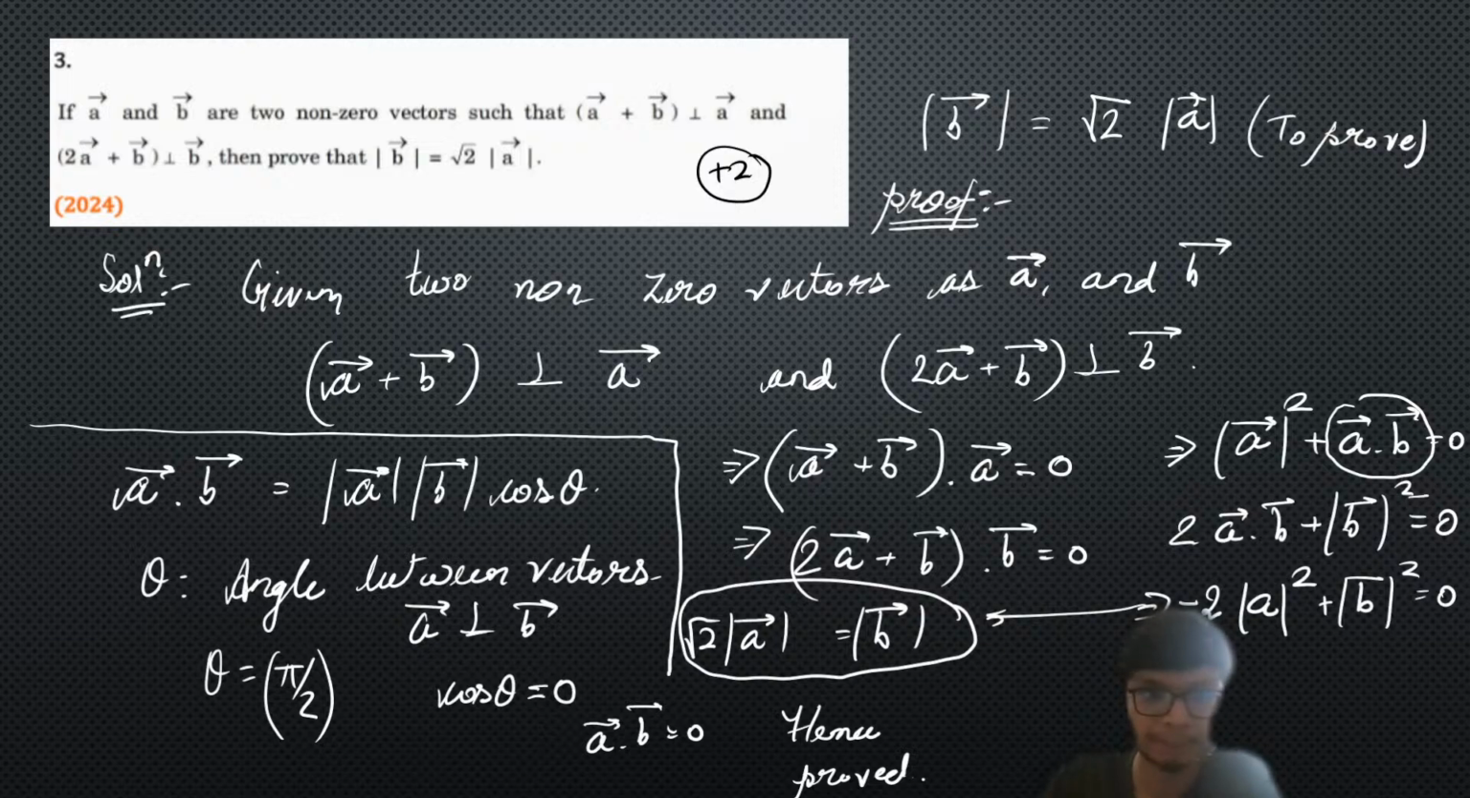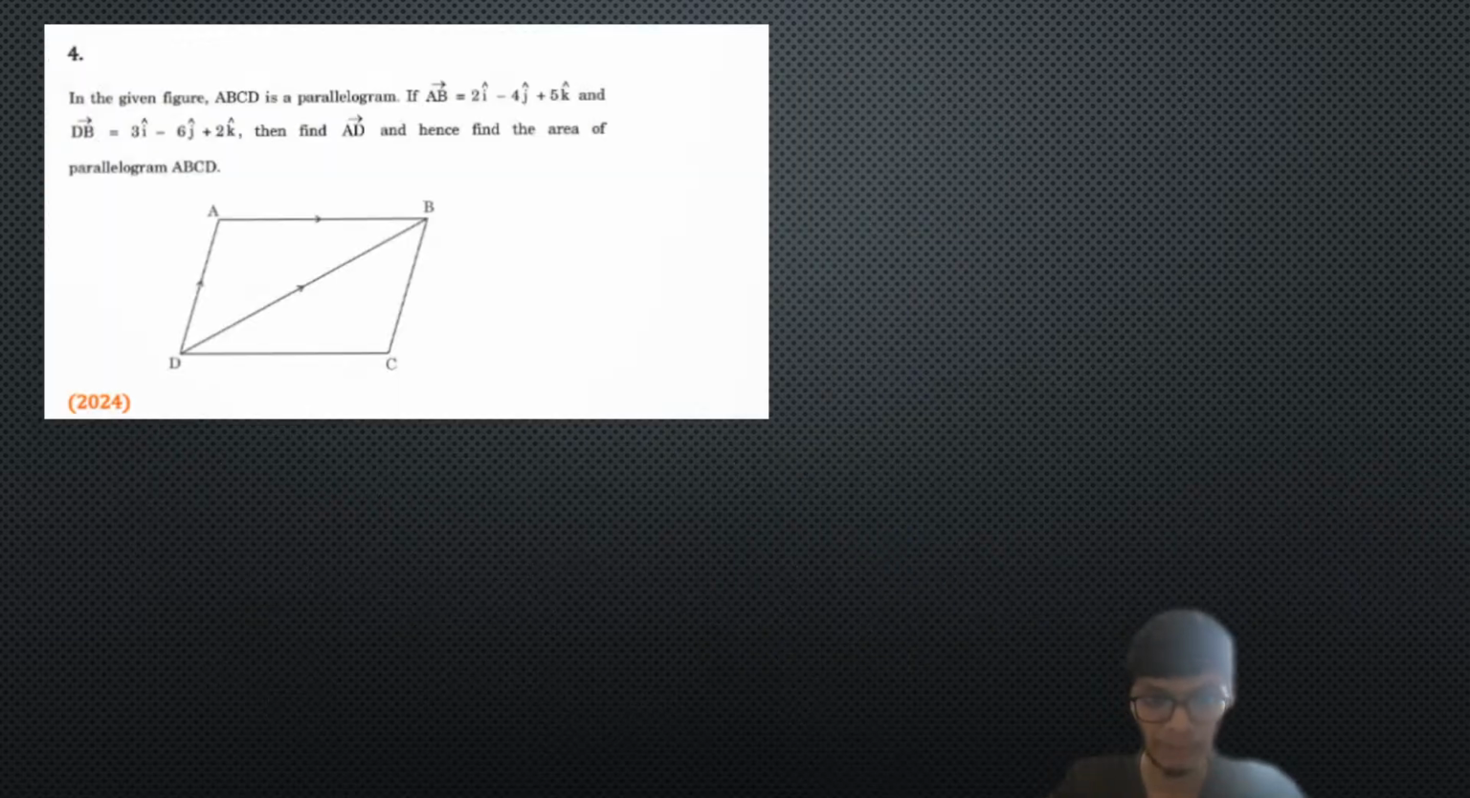I hope this is clear. Please give me a thumbs up if it is clear. All right, I hope this part is clear enough and simple. If there is any difficulty, please tell me. Okay, let's proceed with the next problem.